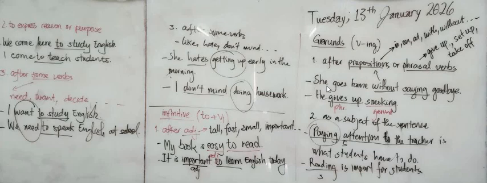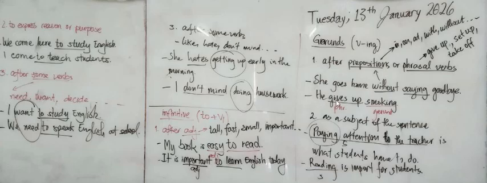You can take a look at the example. She goes home without saying goodbye. So without is the preposition. We use the gerund, or verb-ing, after the preposition without. After a preposition, you cannot use to say or say, but you have to use saying, verb-ing. So again, she goes home without saying goodbye.